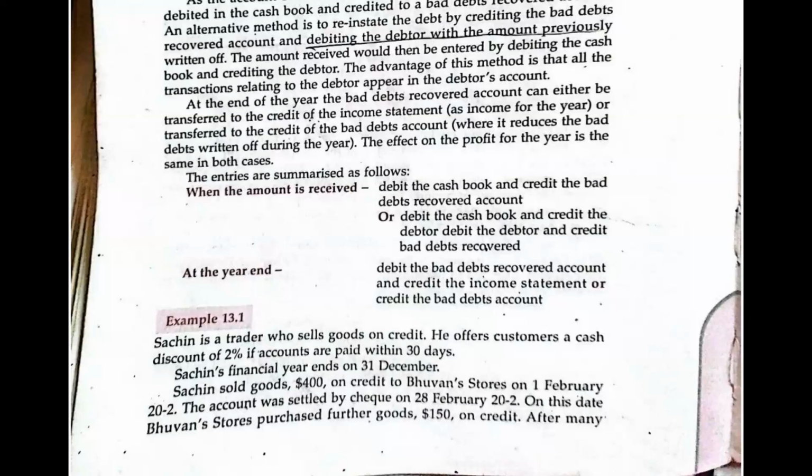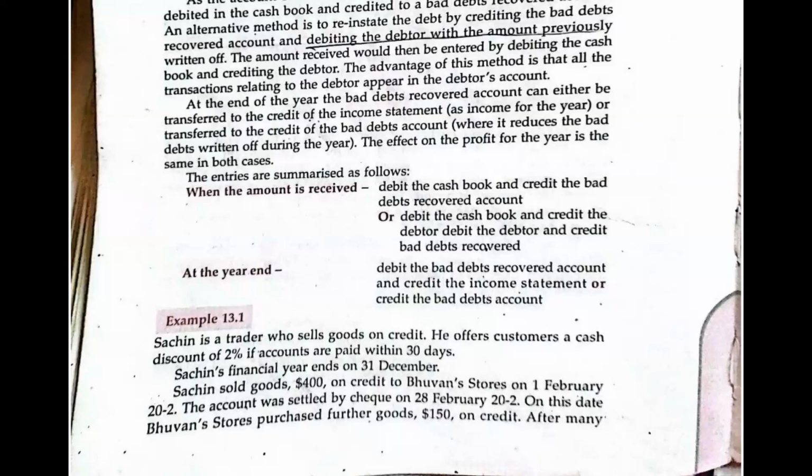Alternatively, you can debit the cash book and credit the bad debt recovered, which is just the same thing. It's a difference of words. In other words, just debit the cash book and credit the bad debt recovered account.